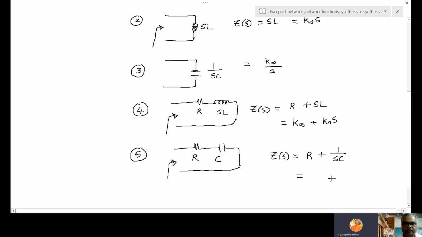We write it as K infinite by S. So K infinite is used here.